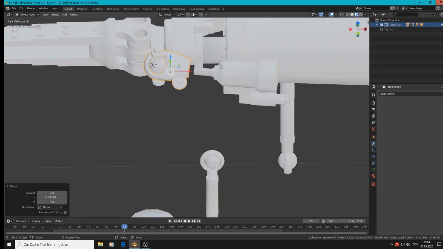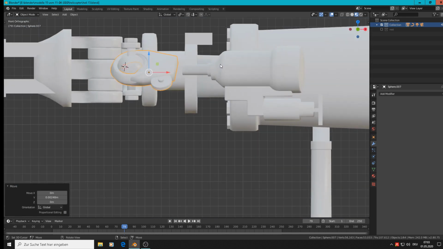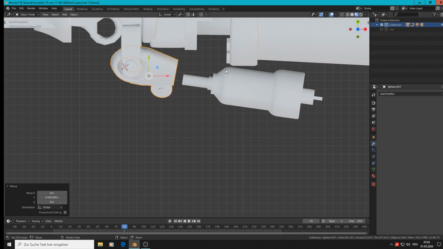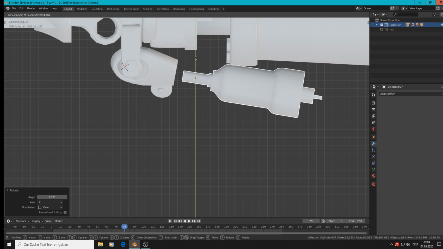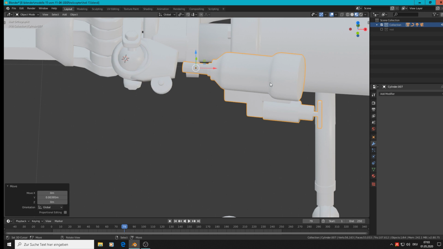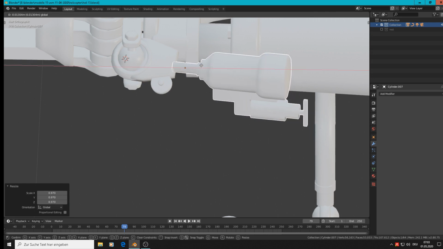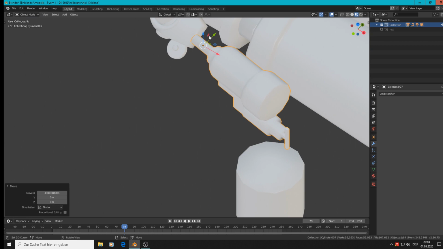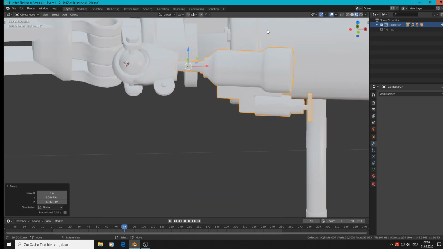So nearly. Really. So rotate. I can't go much more there because it collides. So we scale them a little. Yeah, we must do it like that. We have no other choice. So we make that.